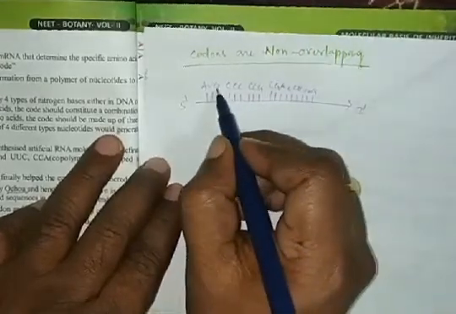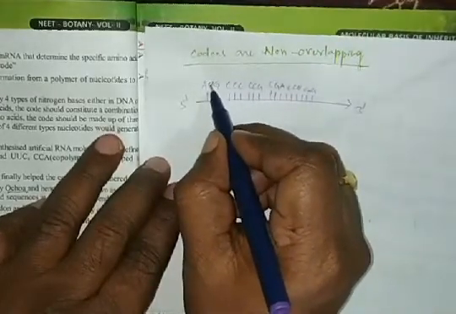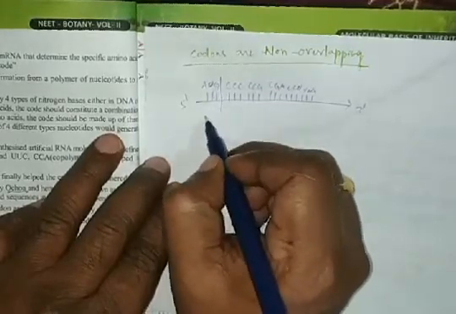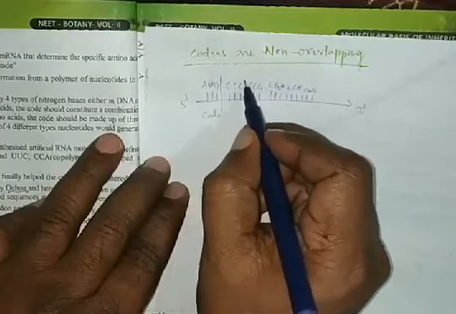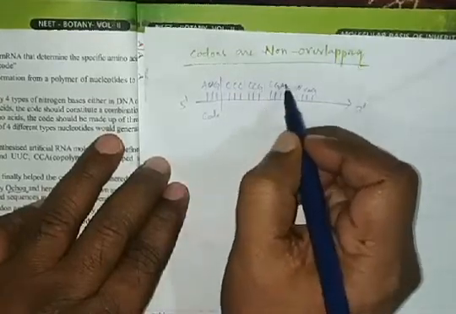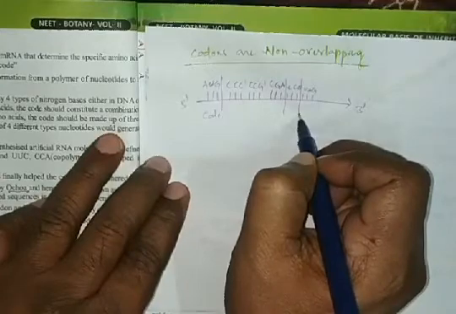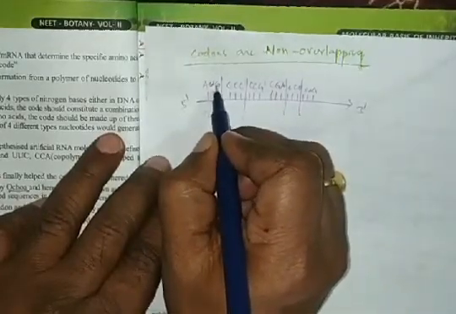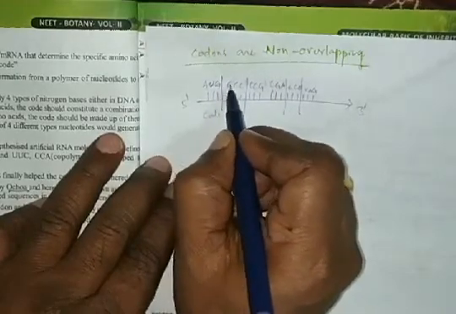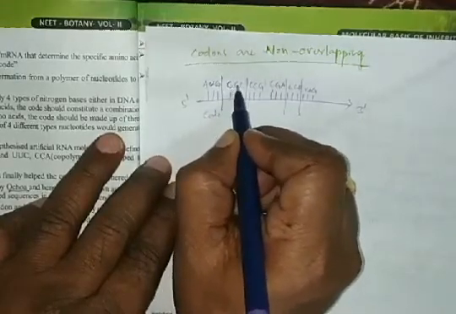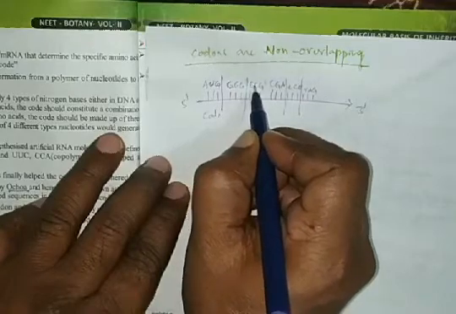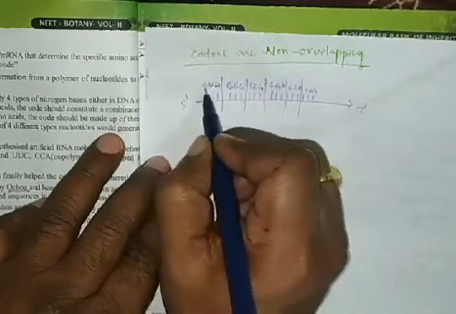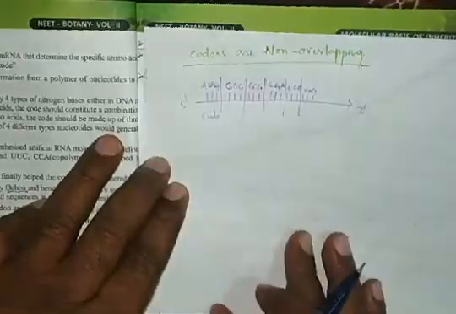Here three continuous adjacent nitrogen bases form one codon. This forms one codon, this forms one codon. But they cannot overlap. The nitrogen base of one codon cannot overlap with the next. It cannot form GCC like this, it cannot form CCC like this, it cannot form GCG like this. One codon cannot overlap with another codon.